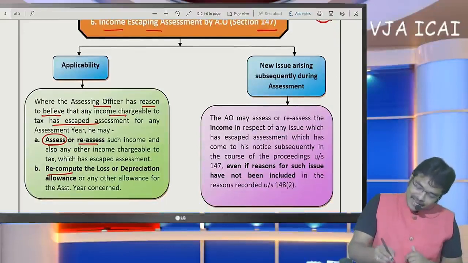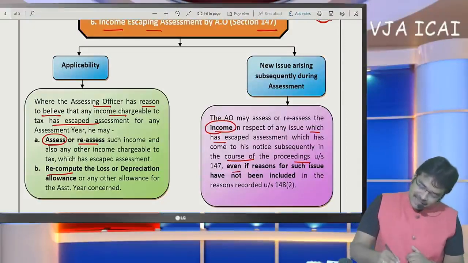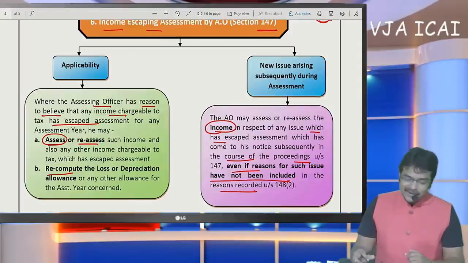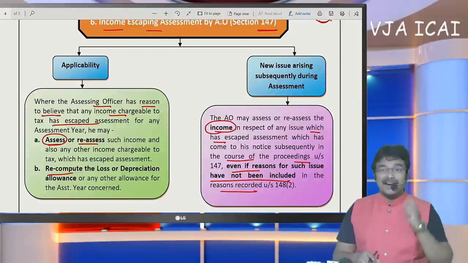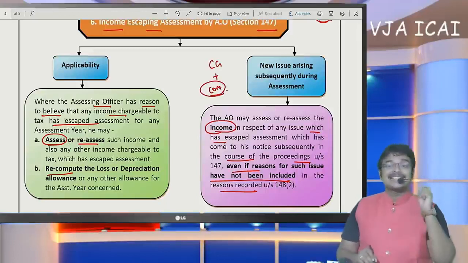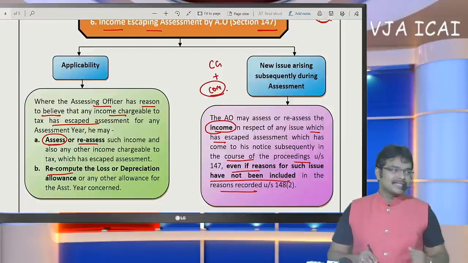And if you see here, the AO may assess the income in respect of which, in the course of proceedings, even such reasons have not been included. He can also assess other income which comes to his notice, even though it was not recorded. So in my example, along with capital gain, if the SSE offers commission, such commission income also can be assessed by the officer. That is the conclusion.